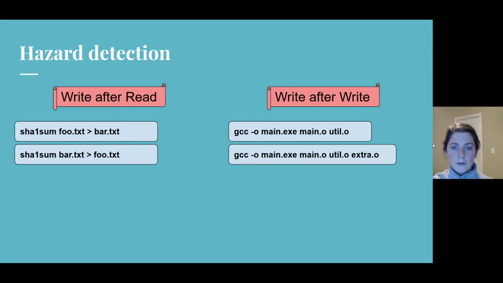So here are two examples of this. On the left, we have an example of a write occurring after a read. It is problematic because on a rebuild, the first command will re-execute because the second command had modified its input. And the second command will run again because the first command modified its input. On the right, we have an example of a write occurring after a write. This is problematic because on a rebuild, even if the files read by the first command have not changed, it will still execute again because the output of the command was changed by the second command. And likewise, the second command will need to re-execute because its output, main.exe, has changed.